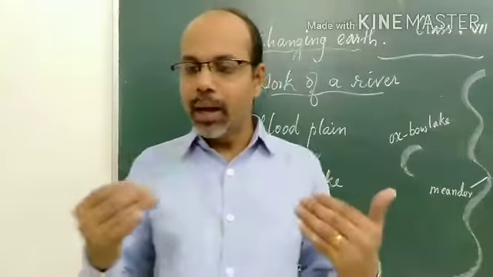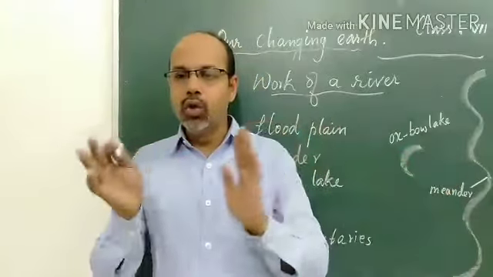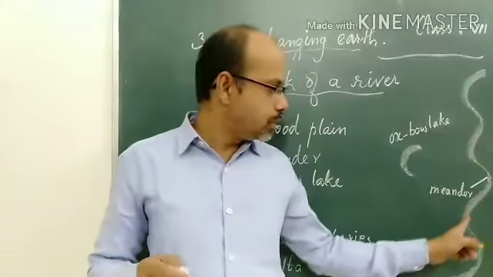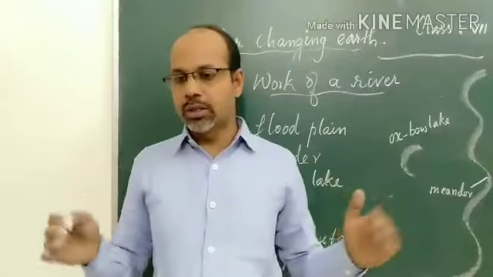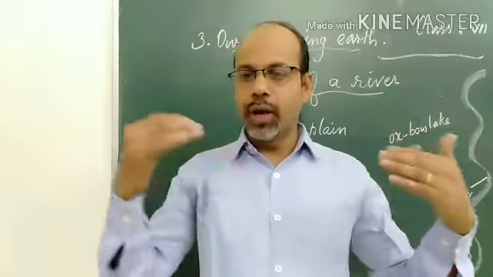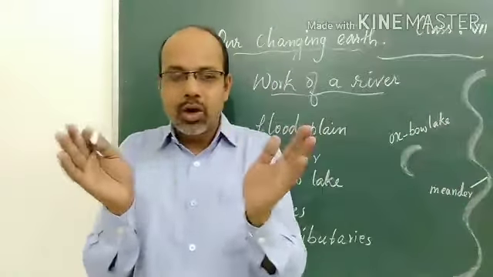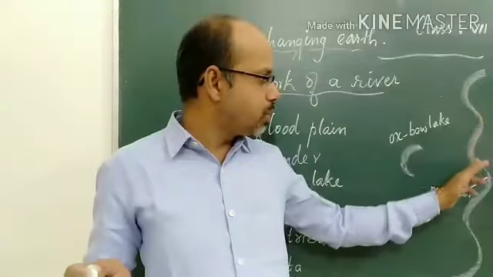So the loops of this meander, these bends, become closer and closer in due course of time. Sometimes the meander is cut off when it becomes very close.